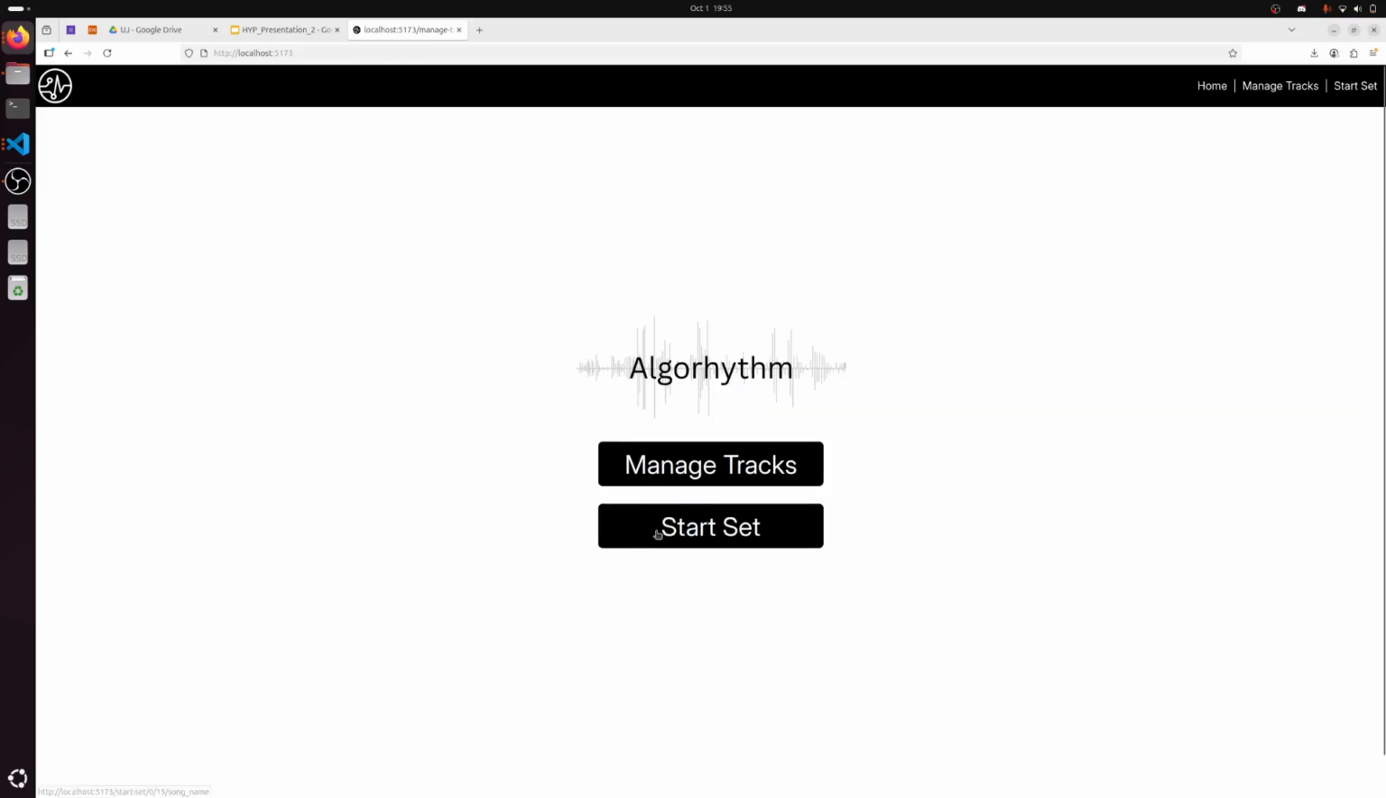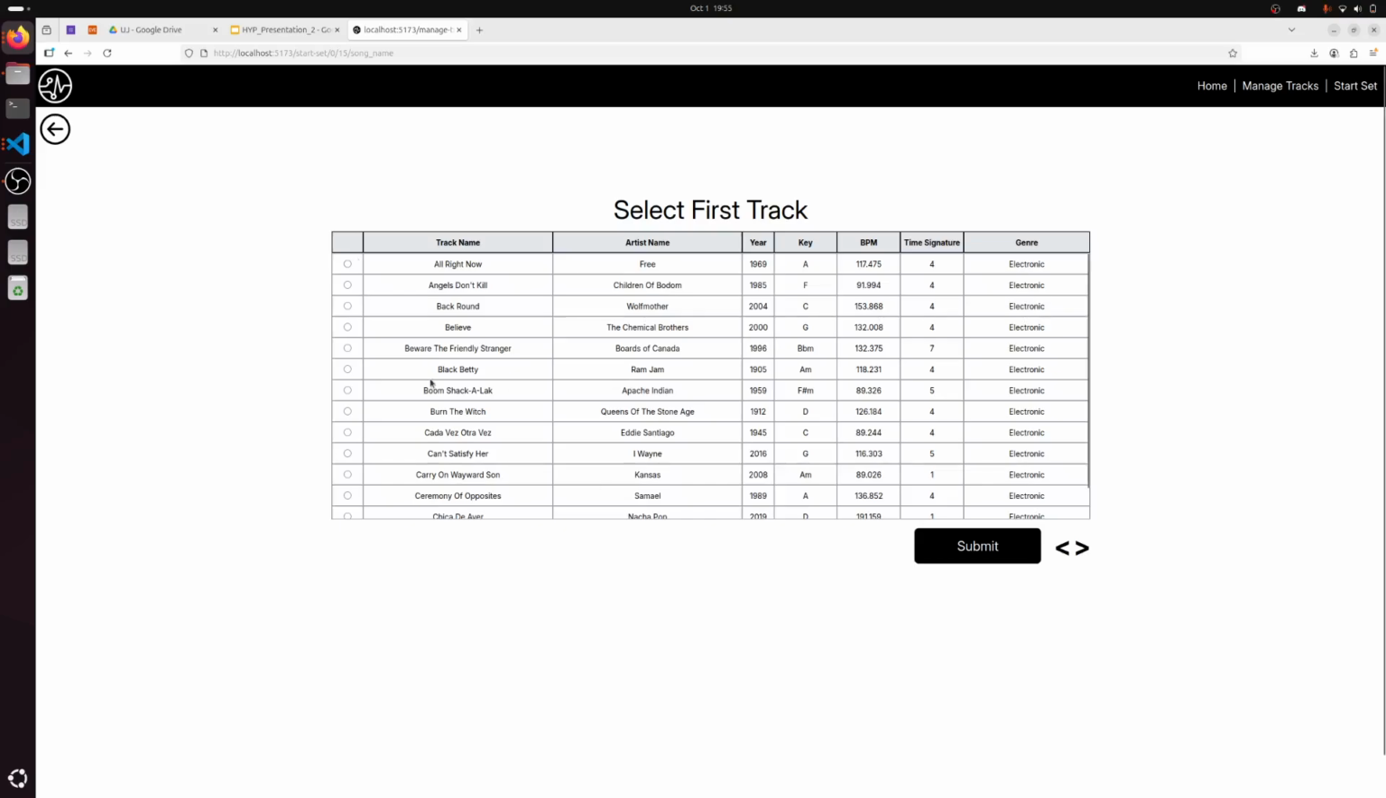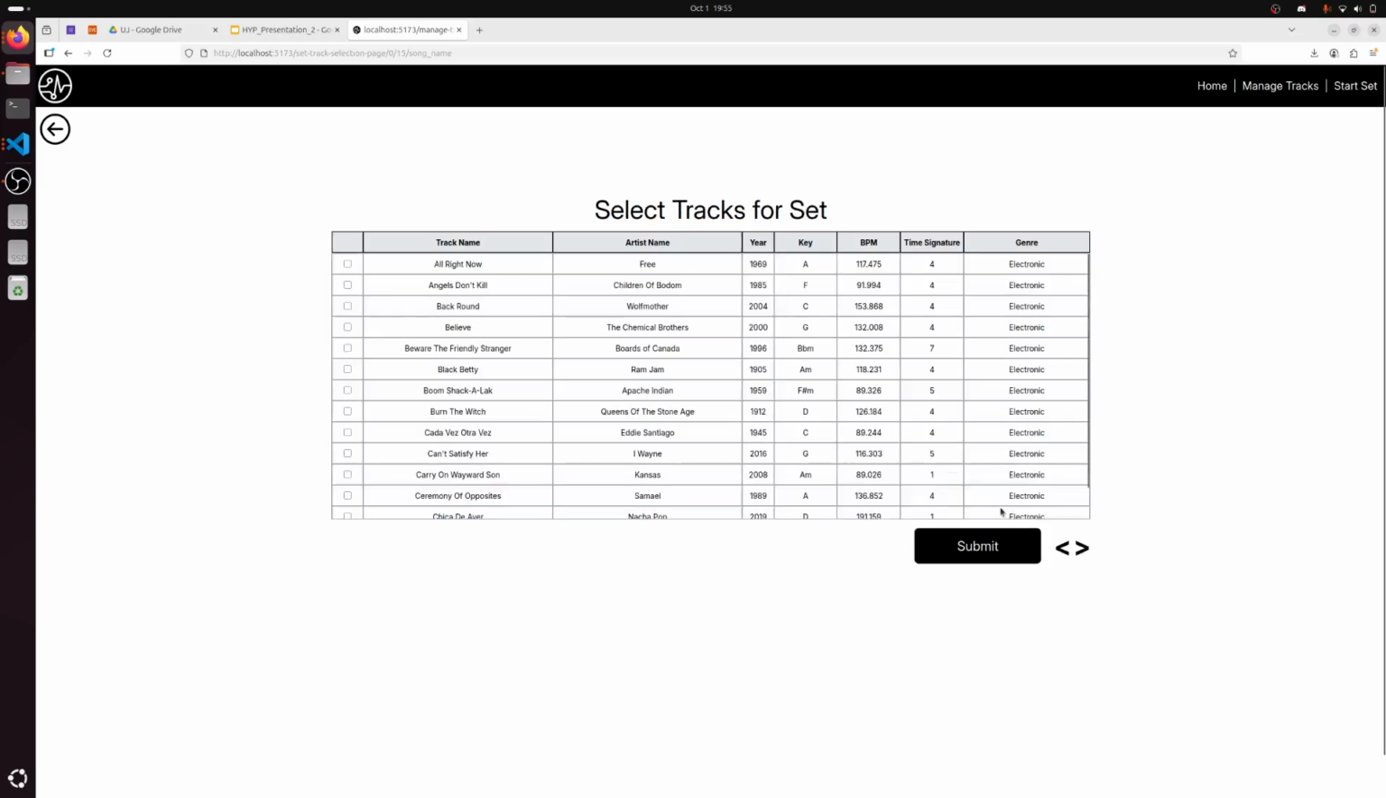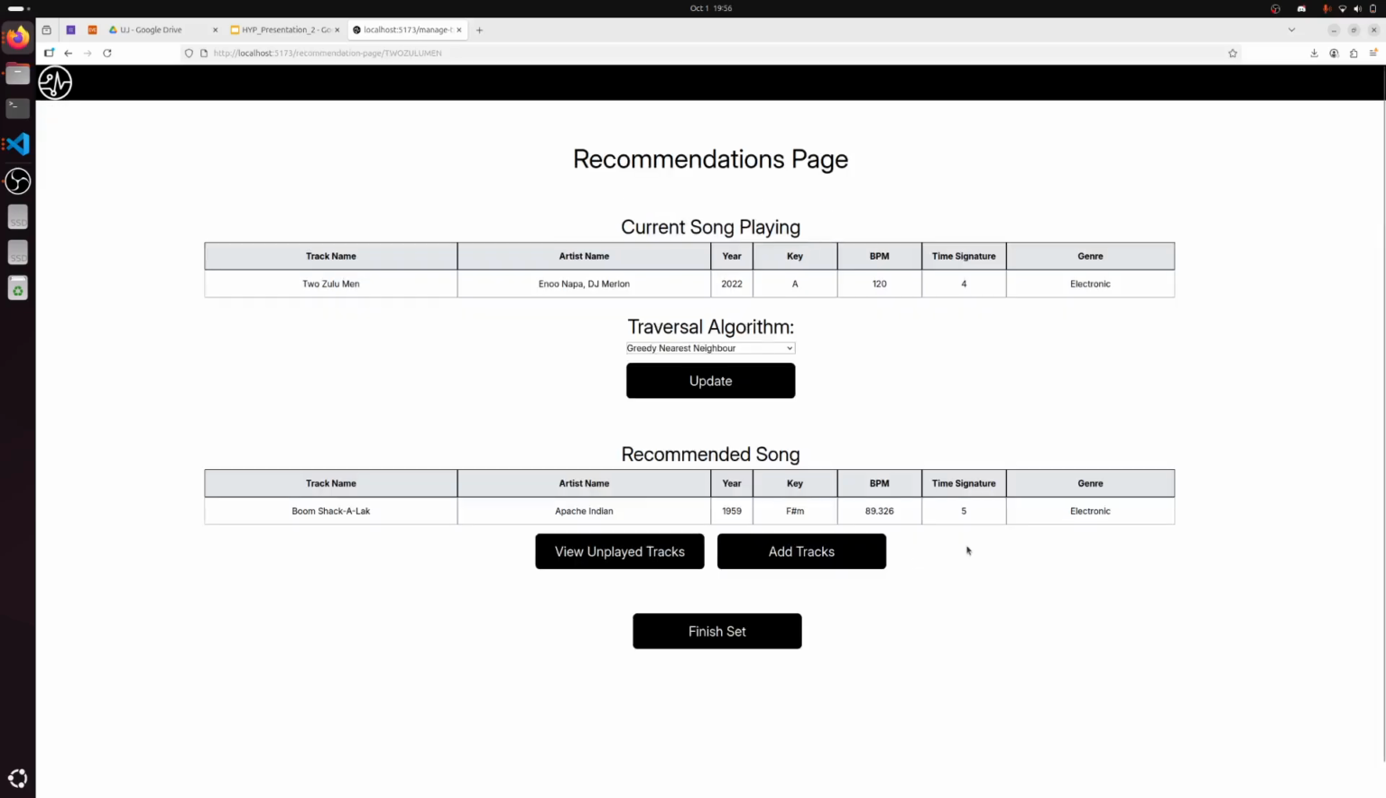Now let me give you a demonstration of how the system works in practice. So let us take as the seed track my Two Zulu Men song. Choose that as the seed song. Now over here we just simply select the tracks for the set. So let's just go with that. Let's go further on. All of these get added to one another. I love acid. Okay, and then we go here, we submit.